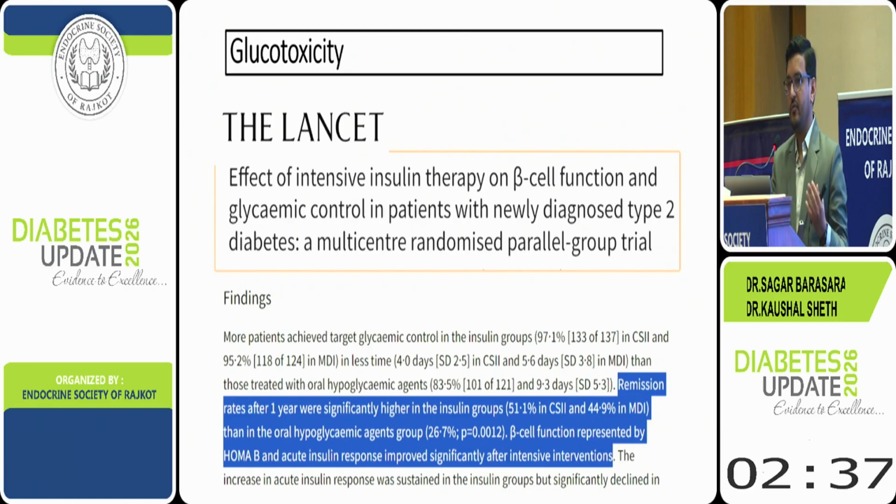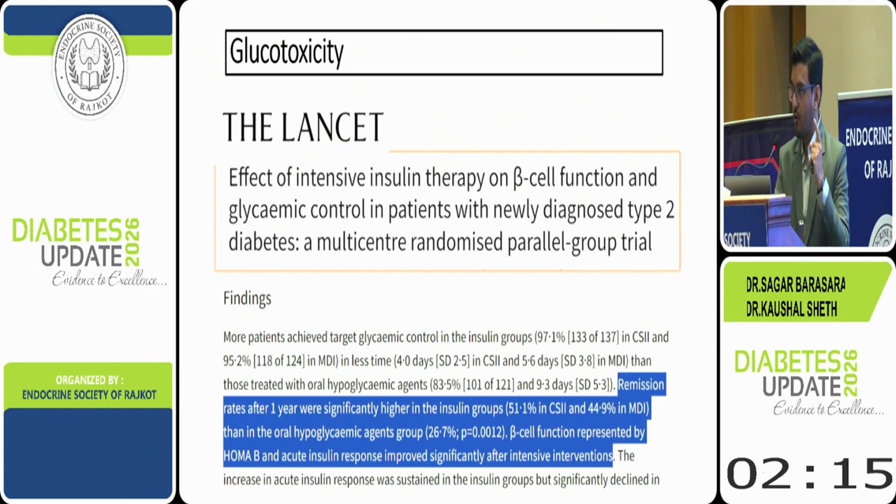And we even do not offer them insulin at first visit because we know that they will not take it. But if we give them insulin and if they take it, there is a high chance of remission of diabetes at 1 year. This is a very old 2008 Lancet study. If they take insulin for only 1 to 2 months, it will give them beta cell rest, and there is a high chance of diabetes remission.